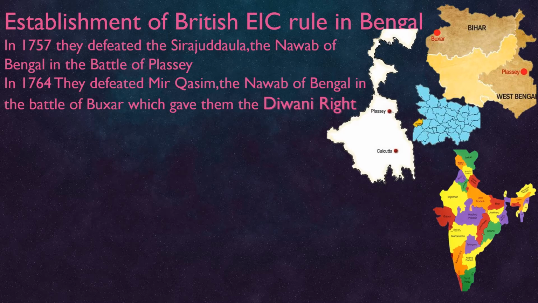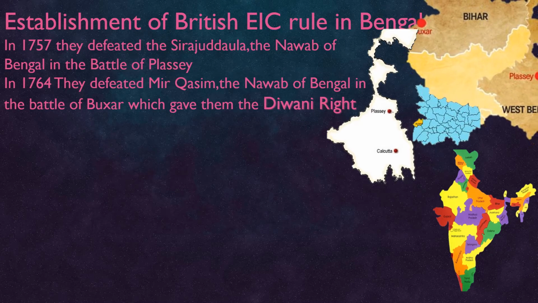Diwani right means collection of revenue in the state of Bengal. Bengal state is not only the Bengal of today. It covered parts of Orissa, Bihar, Assam and East Bengal also, that is Bangladesh today.